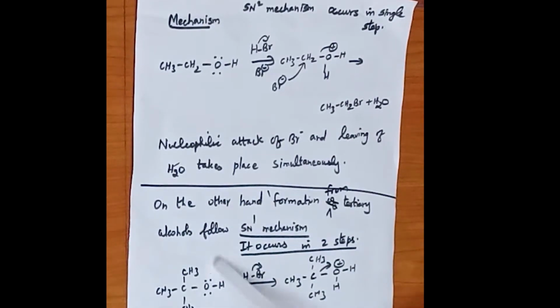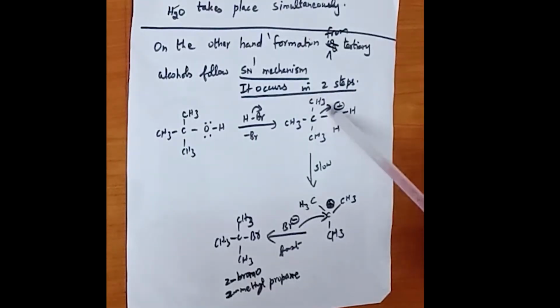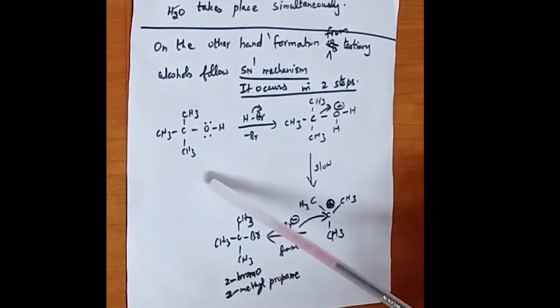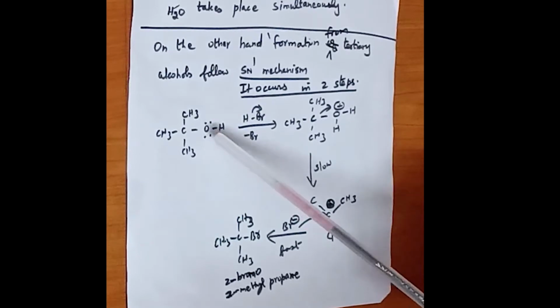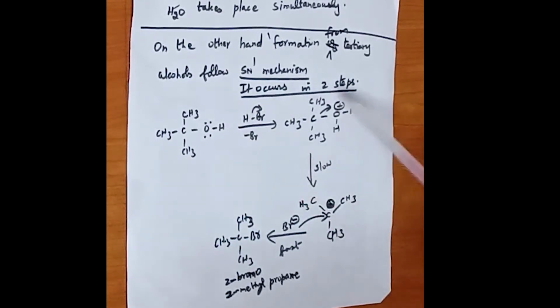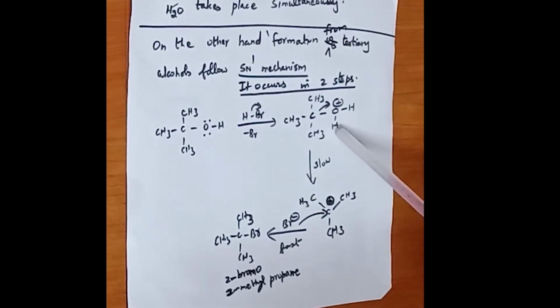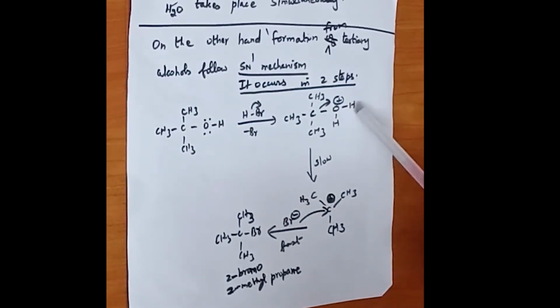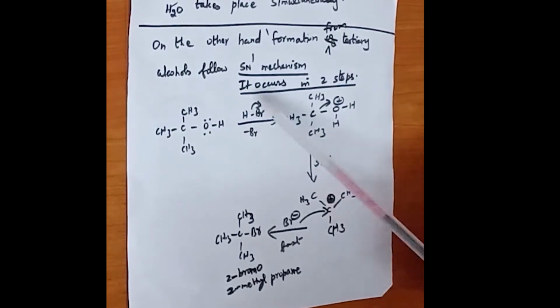In the first step, we have taken the tertiary alcohol here, and there is an attack of the nucleophile, which is shown in the reaction here. As a result, what will happen? In HBr, hydrogen will go and attack here, where there is protonation of the tertiary alcohol. So as a result we get the protonated alcohol, OH2+. So there is a protonation from the hydrohalic acid, which is hydrogen bromide.